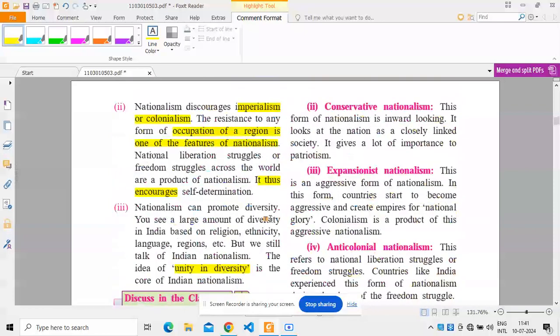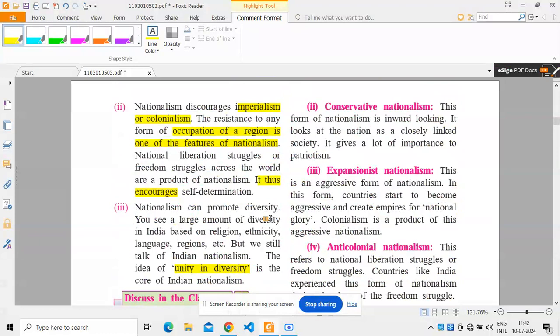The second is conservative nationalism. Conservative nationalism is a form of nationalism that is inward looking. It looks at the nation as a closely linked society. It gives a lot of importance to patriotism.